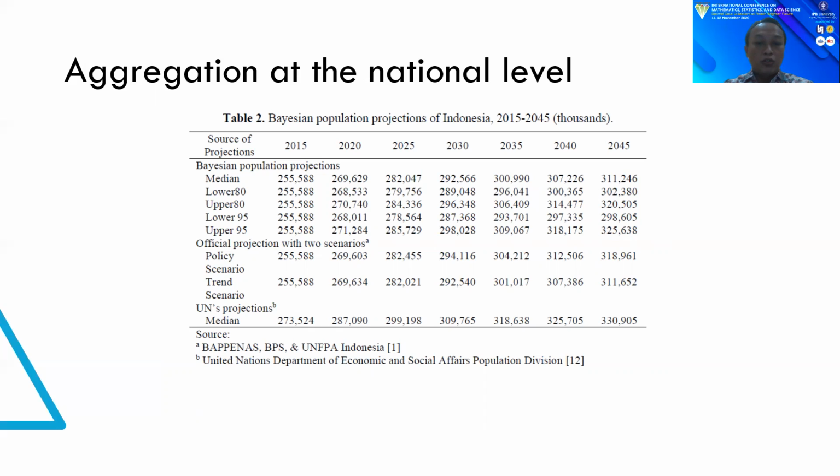The total population used as the basis for the UN projection is 273.5 million. Meanwhile, the total population used as the basis of this study was 255.6 million. The difference between the total population of these two projections is relatively constant over the projection period.